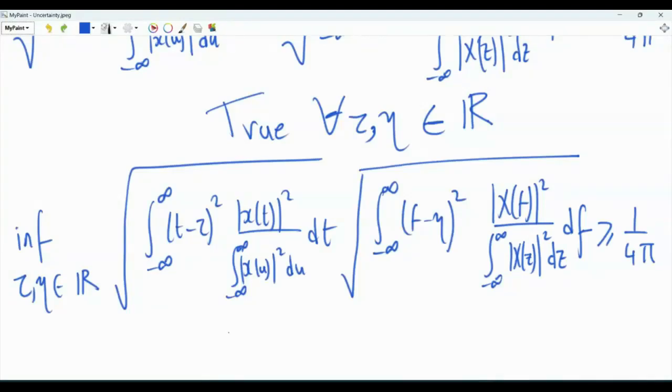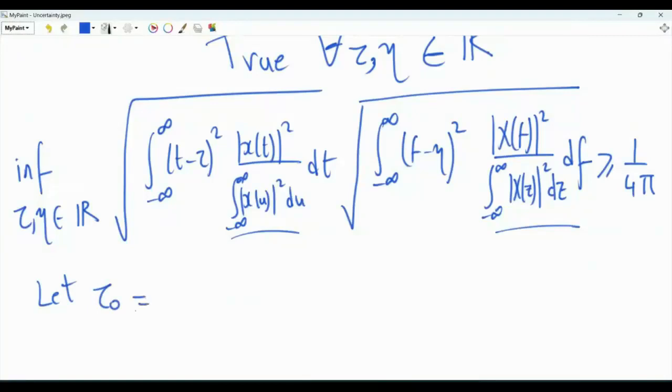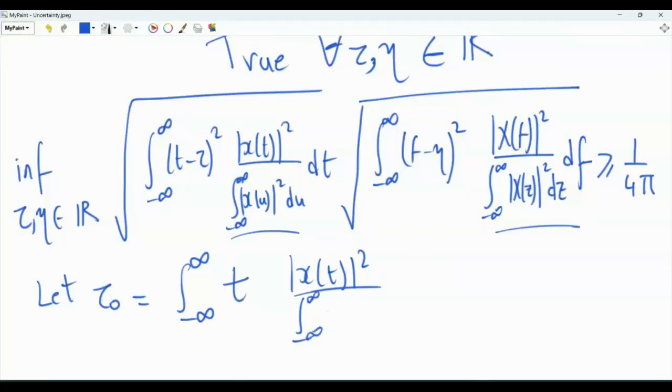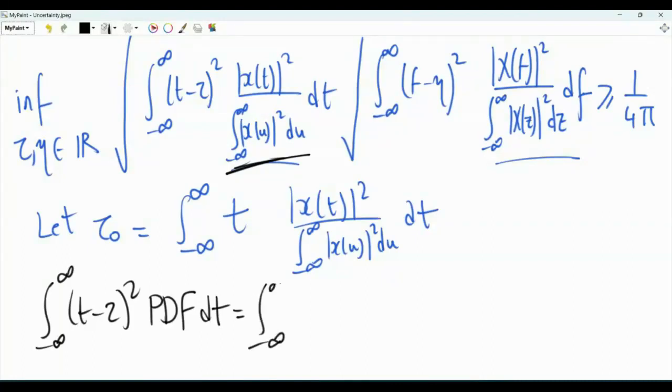what are the values of tau and eta that minimize the left-hand side. As we may expect, these are the values that act like the first moment of the random variables whose PDFs are given by these quantities here. So let's verify this. Let tau 0 be equal to the integral from minus infinity to infinity of t times the magnitude squared of x of t divided by the energy, dt. Let's show that this is minimized if tau is equal to tau 0. Let's take this integral here, and for this, I will just write PDF. And then let's subtract and add tau 0.